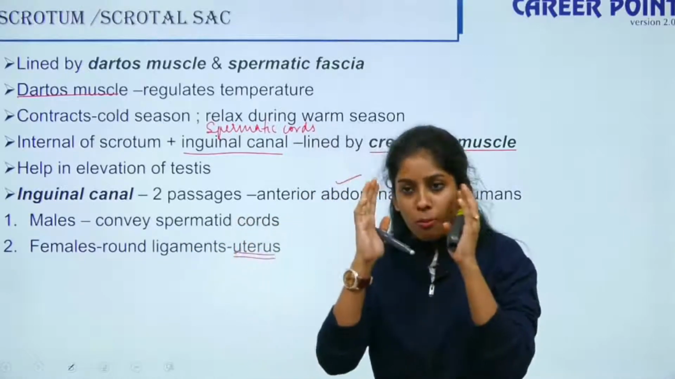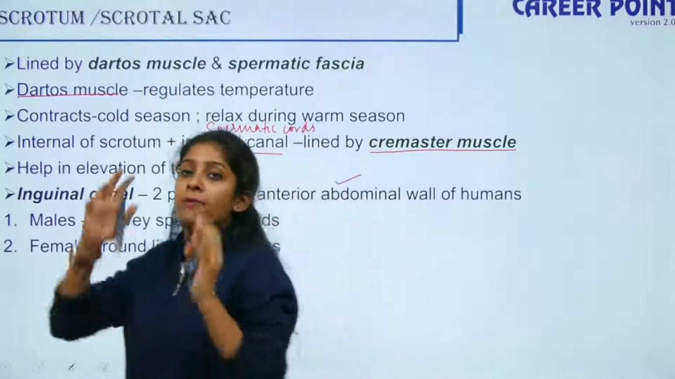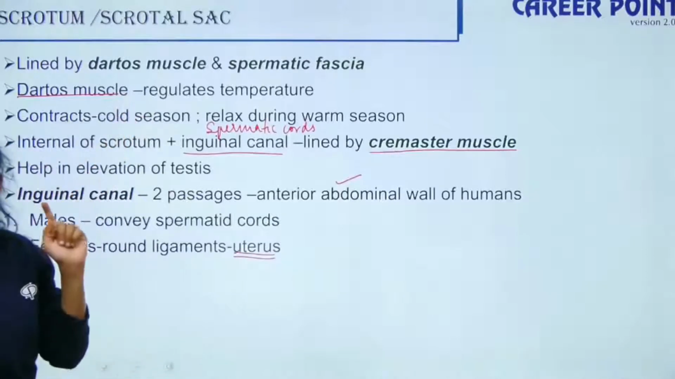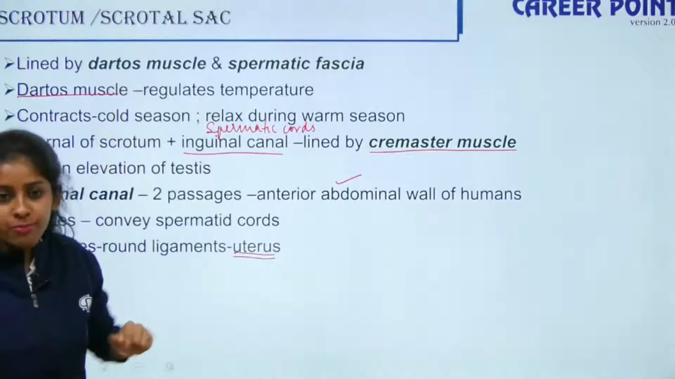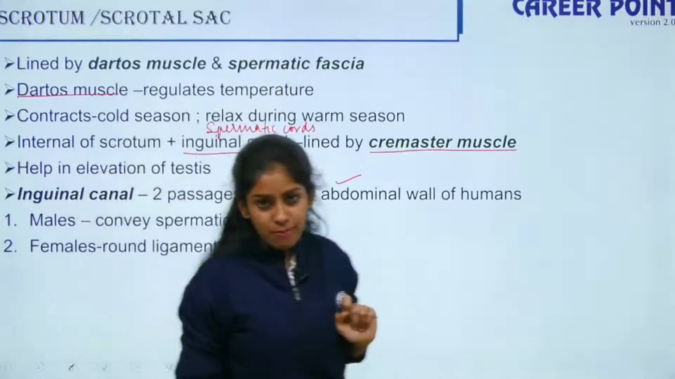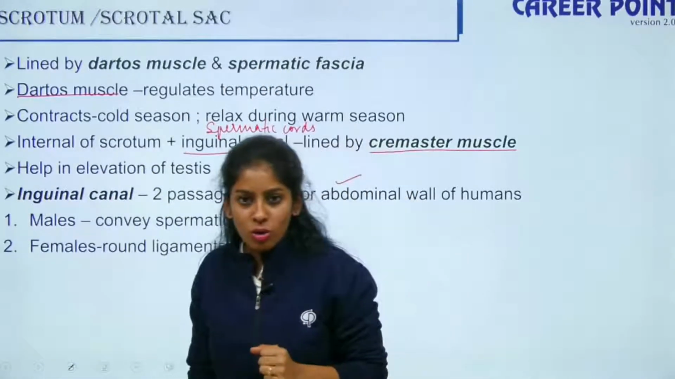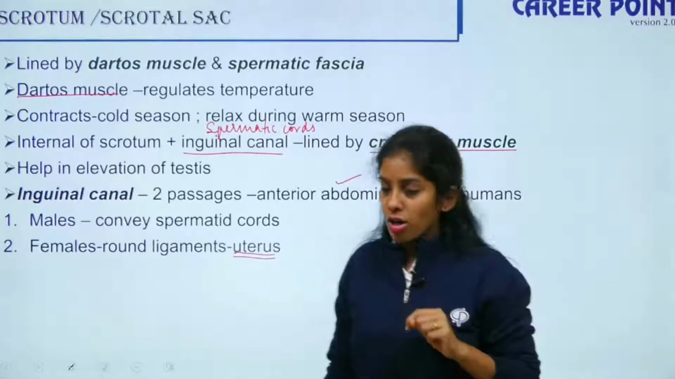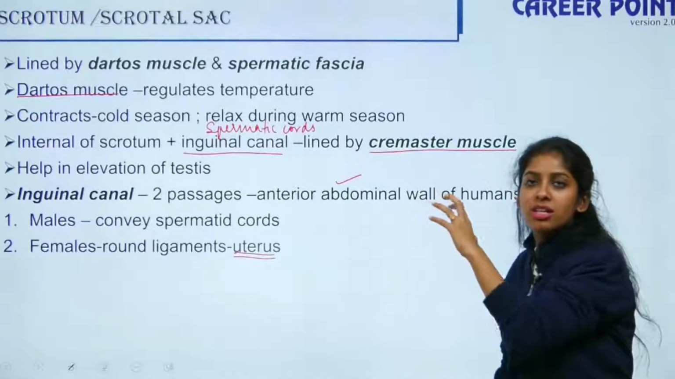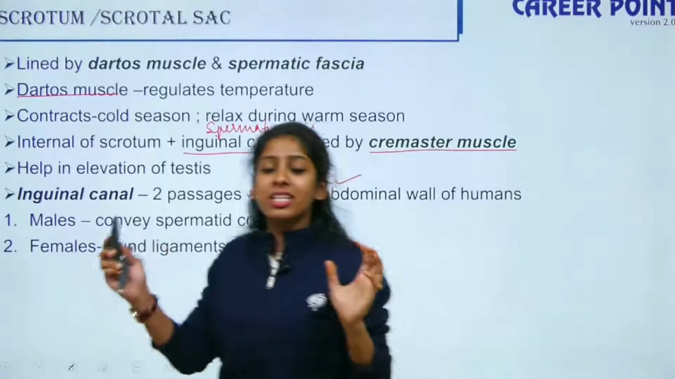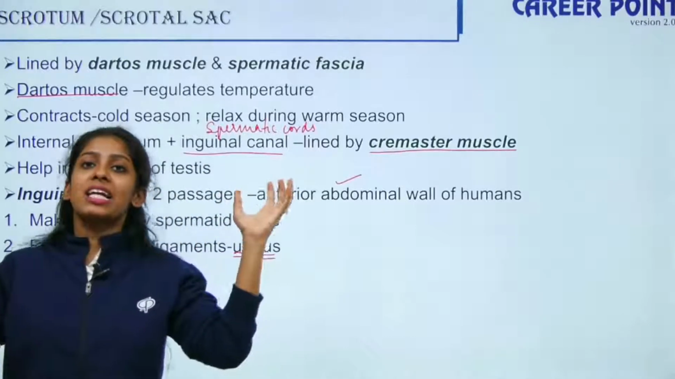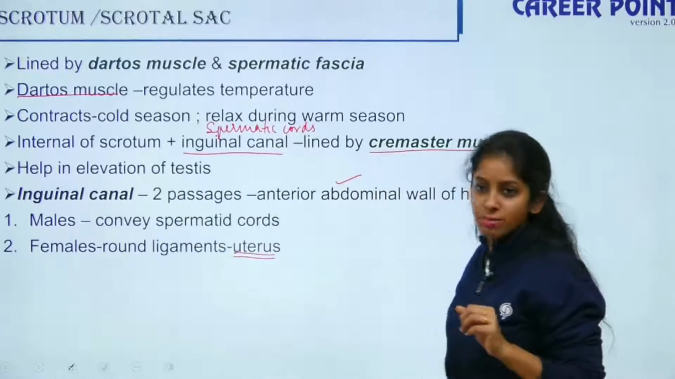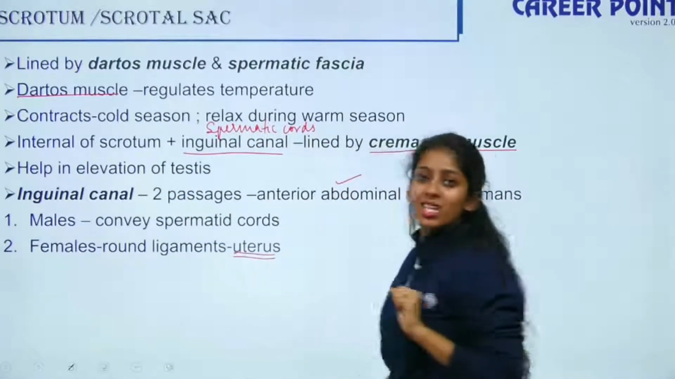So we are talking about the pouch that is housing your testis. That scrotum or the scrotal sac on the outer side is lined by your dartos muscle and spermatic fascia. This dartos muscle regulates the temperature. It contracts during the cold season and it relaxes during the warm season. On the internal side of the scrotum, you have a special type of muscle called the cremaster muscle. This helps in the elevation of the testis. Though it is below the abdominal cavity, it is held in place by your cremaster muscles.